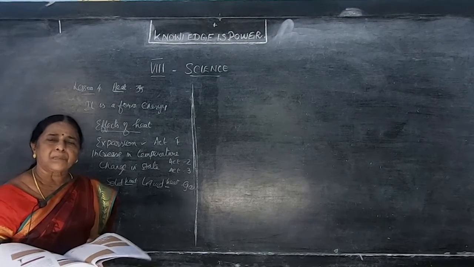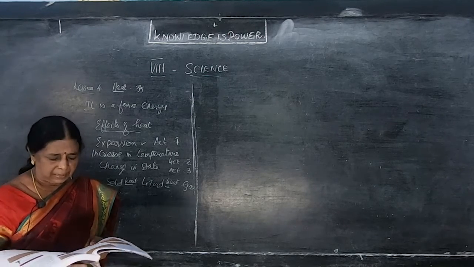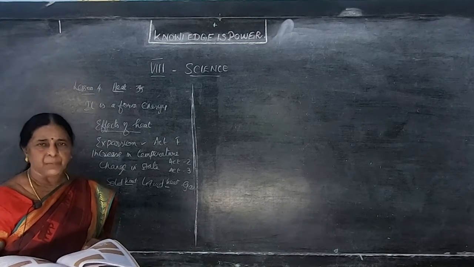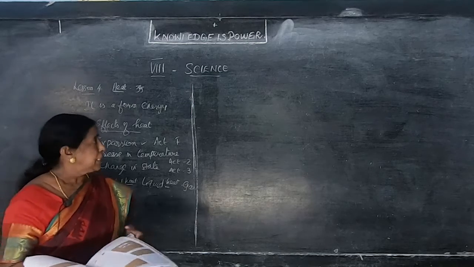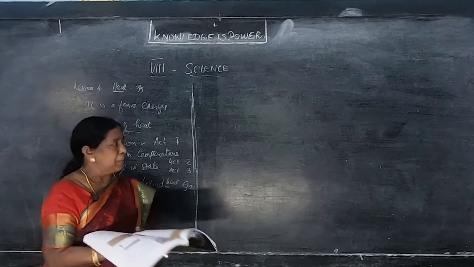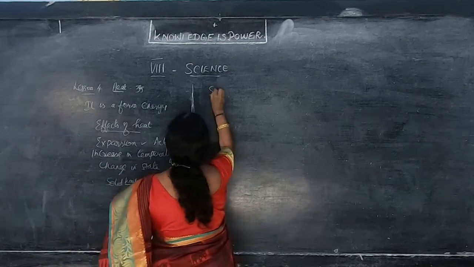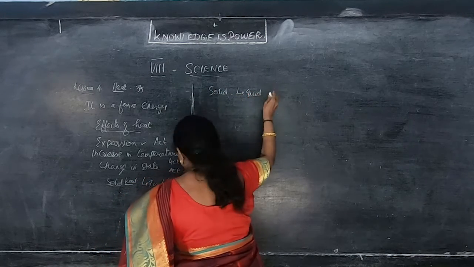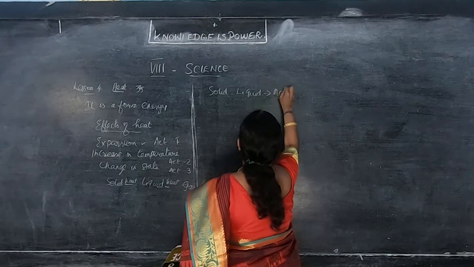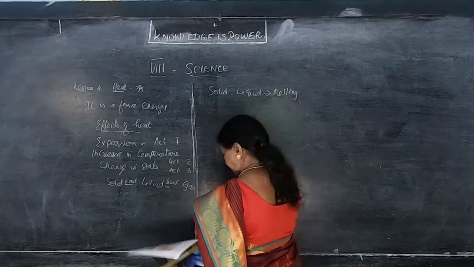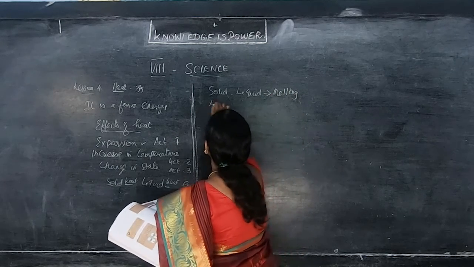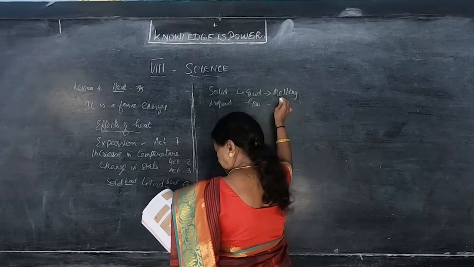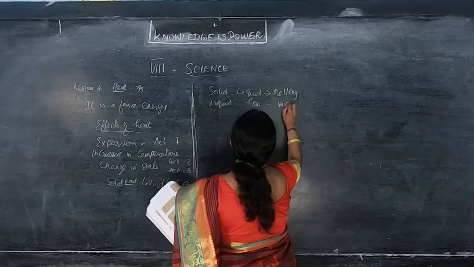So one form of energy may be converted into another form of energy. For example, you see a solid. We are heating, it becomes liquid. So solid changes into liquid. It's on page number 36. That is melting. Solid changes into liquid. The process is known as what? Melting. Then liquid to gas. Vaporization. Vapor.